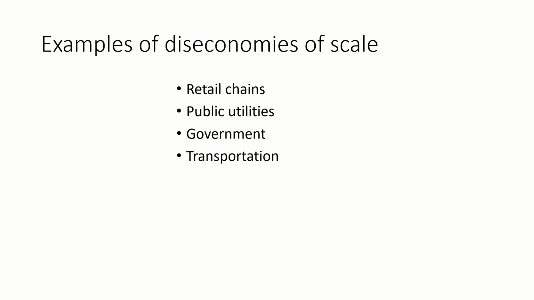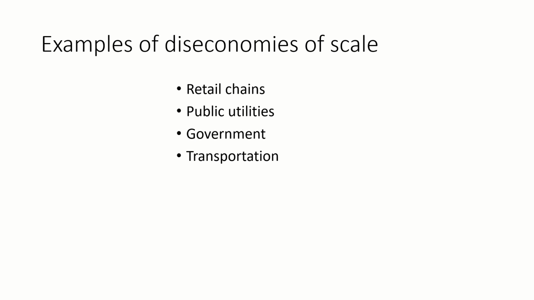Here are some examples of diseconomies of scale. Retail chains. As a retail chain expands its operations, it may face diseconomies of scale as the cost of managing a larger number of stores and employees increases. Public utilities. A public utility that provides services such as water, electricity or gas to a larger number of customers may experience diseconomies of scale as the cost of maintaining and upgrading infrastructure increases, and the level of coordination and communication becomes more complex.